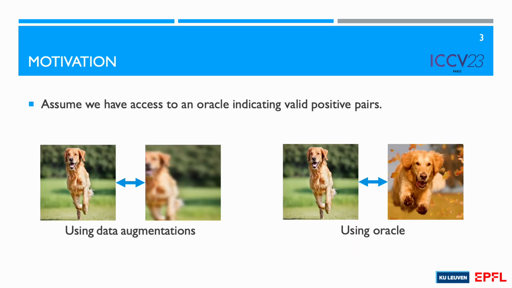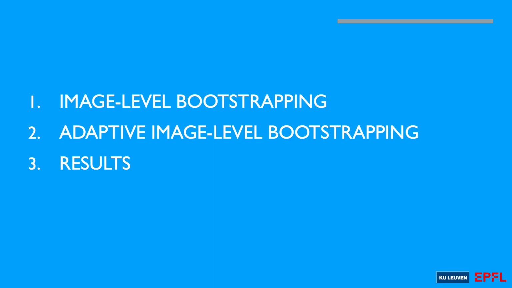If we had access to an oracle indicating valid positive pairs, we could simply apply a coherence loss between such positive pairs. Instead of learning data augmentation invariant features, we would learn features invariant to intra-class variance. Since we don't have access to such an oracle, we can approximate it by using the structure of the learned latent space. This brings us to the first section on image-level bootstrapping.